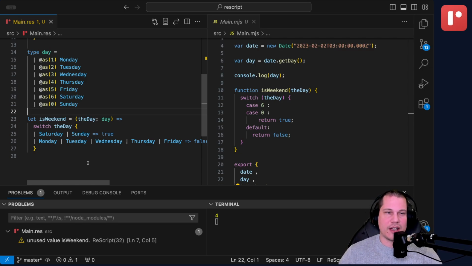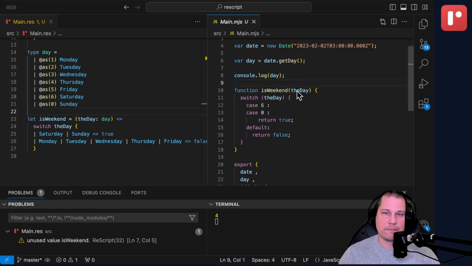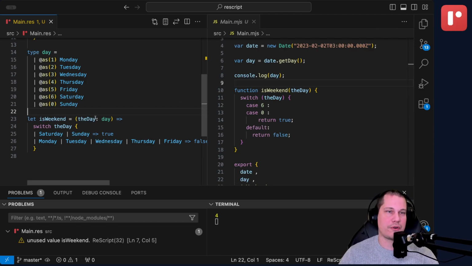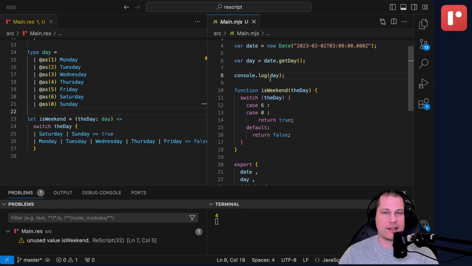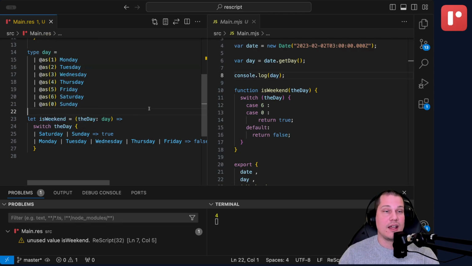First, let's look at the compiled JavaScript. This function still operates on the integers, but since we've constrained the space of possible integers for ReScript, it knows now through that this function can only take this variant, and this variant only has this representation, so it's indeed an integer between 0 and 6. It can clean up the code a lot because it knows that we can just match on 6 or 0, which represents Saturday or Sunday. And if those are the case, then it's true. Otherwise, it's false. So right away, we see that the generated code is much nicer because we constrain the possible space.